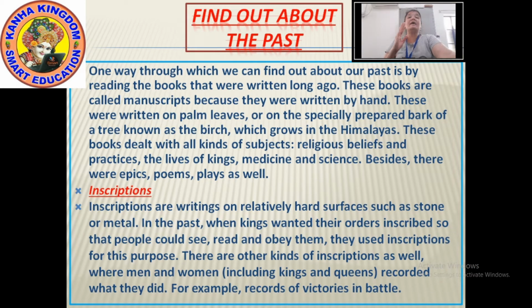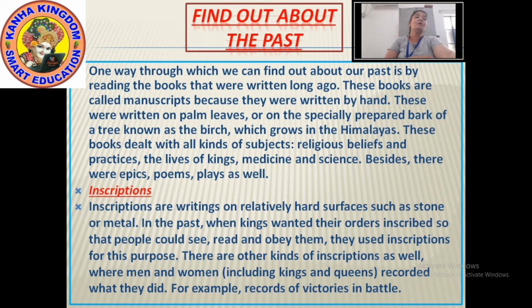On manuscripts there were all kinds of subjects like religious belief, practices, lives of the kings, medicine and science. And what was written on the inscriptions? The orders given by the king were written so that the people could read and see, and other than that there were also records of things like victories in battle. Okay, so these were manuscripts and inscriptions.